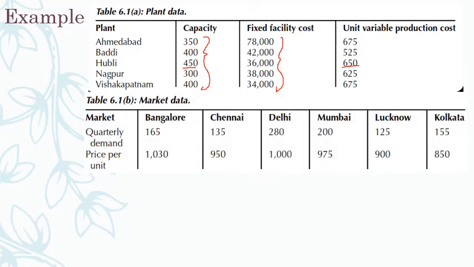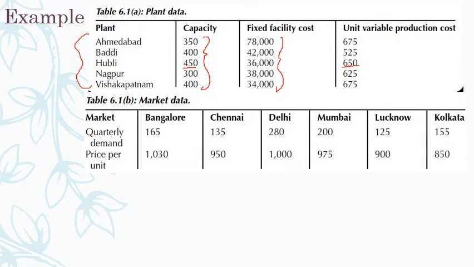And this table gives me the data about the demand, quarterly demand from each of those markets. See, these are all the plants: Ahmedabad, Baddi, Hubli, Nagpur, Visakhapatnam, they are the plants where the production takes place. Bangalore, Chennai, Delhi, Mumbai, Lucknow and Kolkata are the markets where the demand is seen. Bangalore requires 165 per 3 months, Chennai 135, 280, 200, like that.